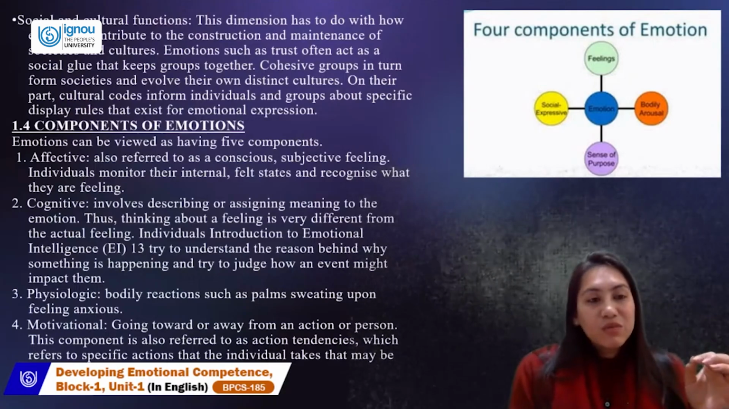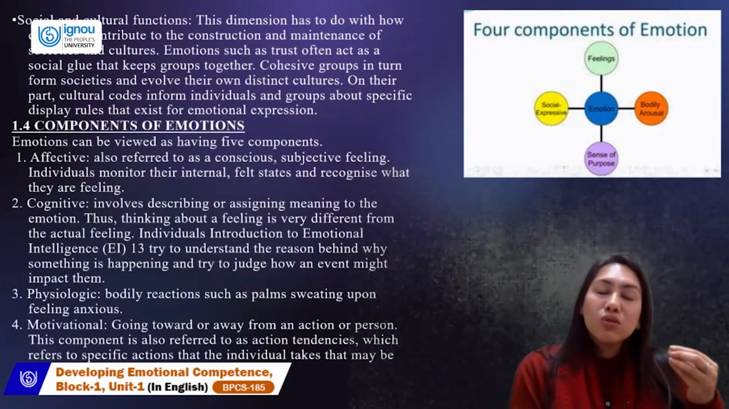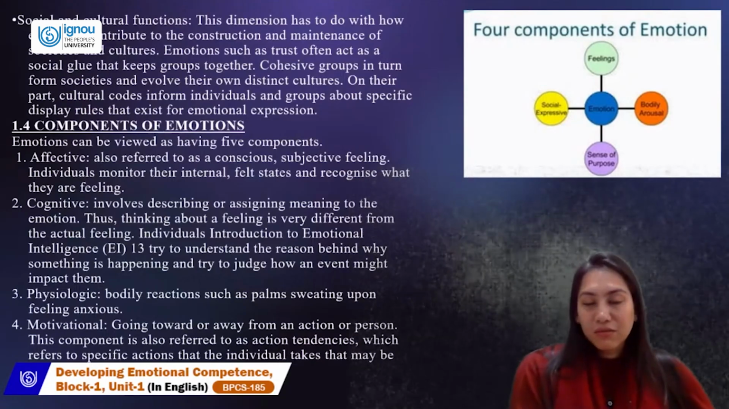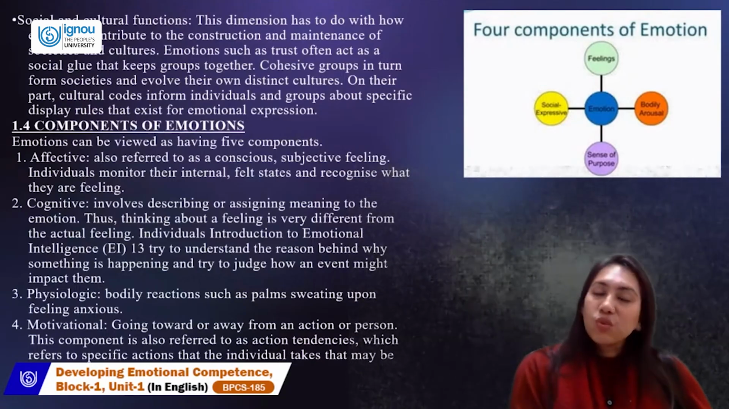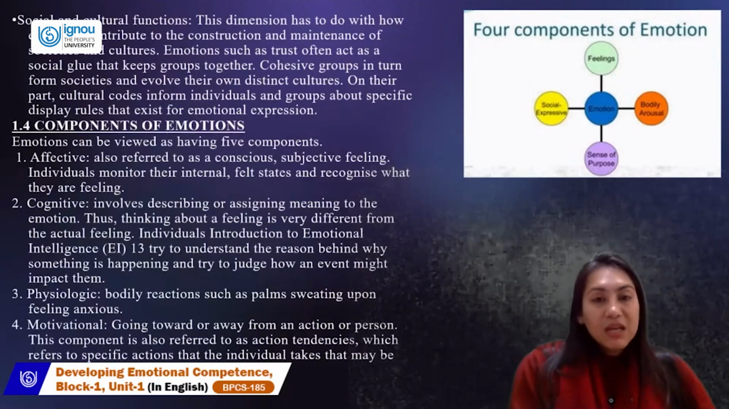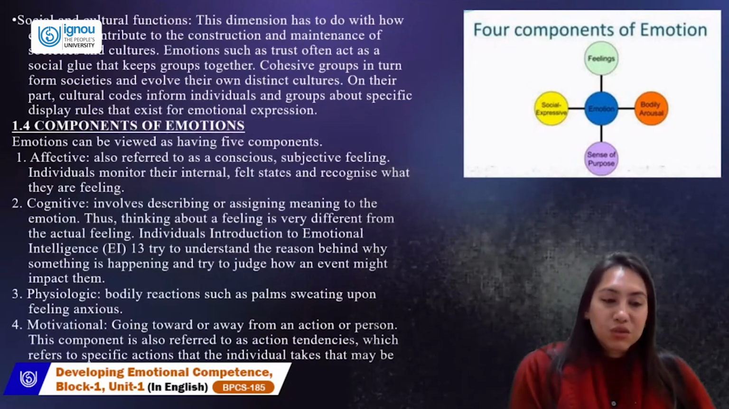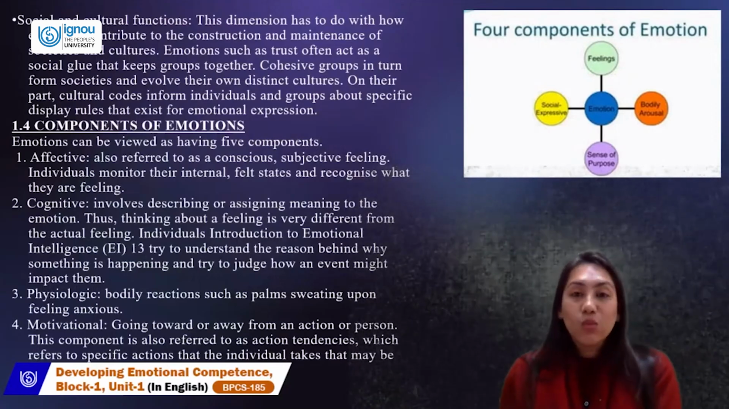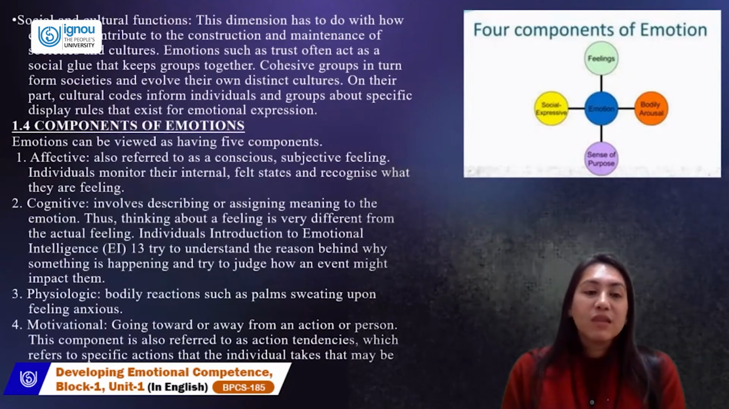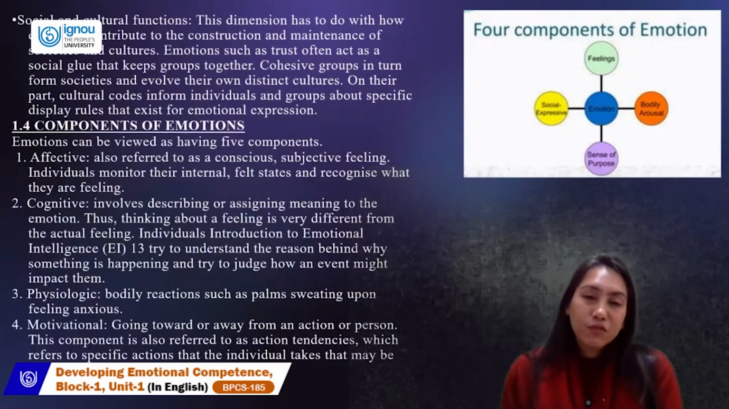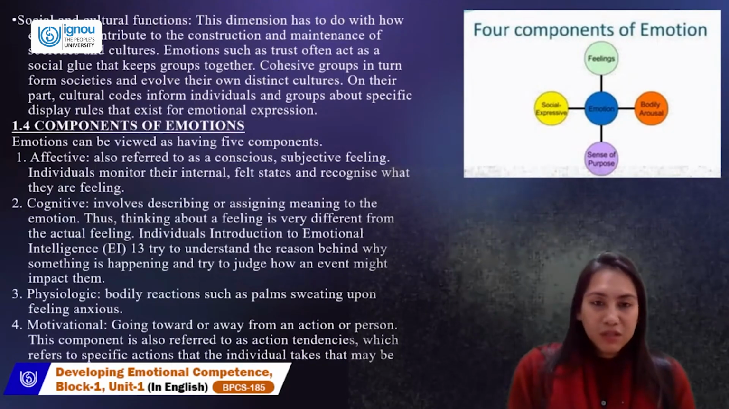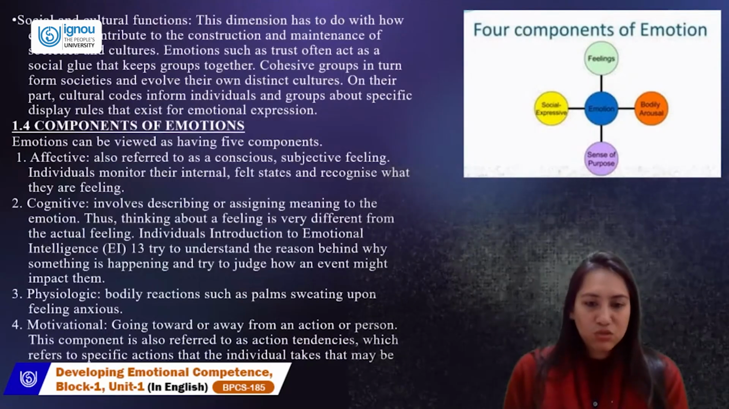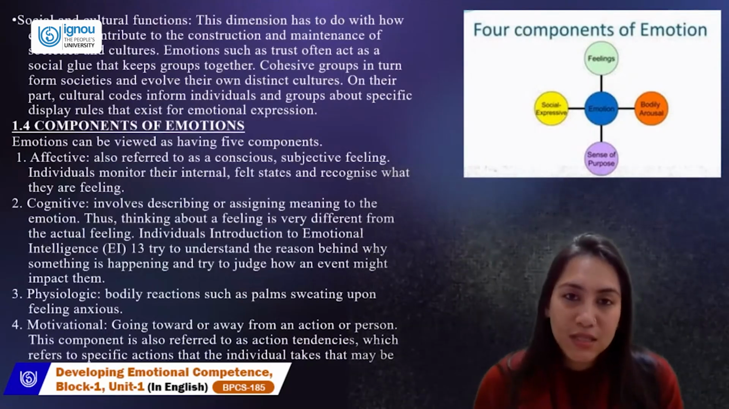Now, at the same time, you will see the affective component, which refers to the conscious subjective feeling. The individual monitors their internal states and felt state and recognizes what they are feeling. And also cognition. Affective and cognition, what is the difference between the two? Cognition involves describing and assigning the emotion: this is what I'm going through. I'm going through an extremely great time. So thinking is very different from the actual feeling. So I've shifted from feeling, okay, after I received the news, I was extremely happy. So this is the judgment and the thought process.